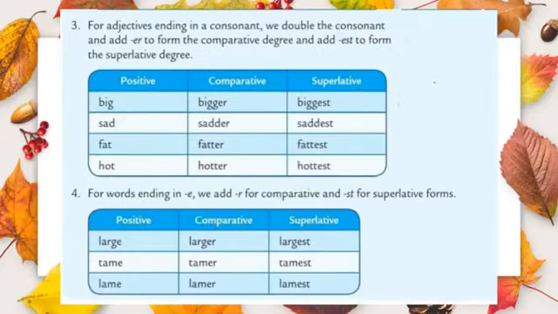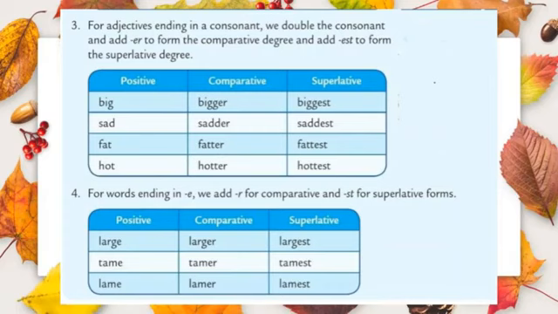Okay students, let us see the third one. If an adjective ends with any consonant, we double the consonant. It means we should write the same letter again and add er to form the comparative degree and add est to form the superlative degree. Let us see an example here. The first word is big. Look at the last letter. It's a consonant. So what should we do now?